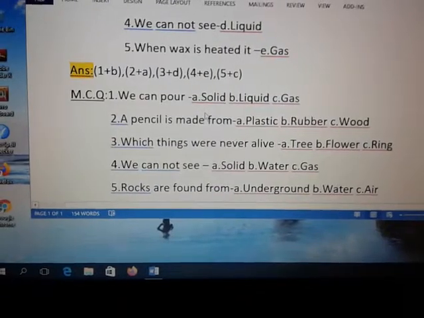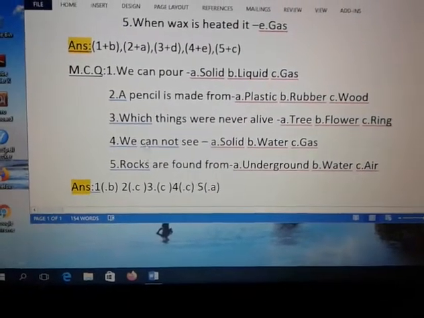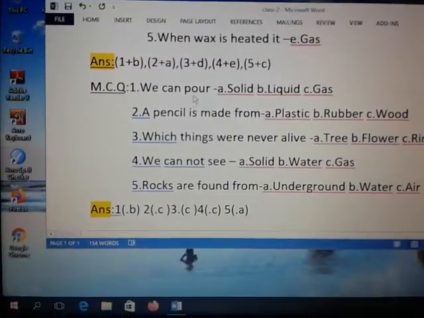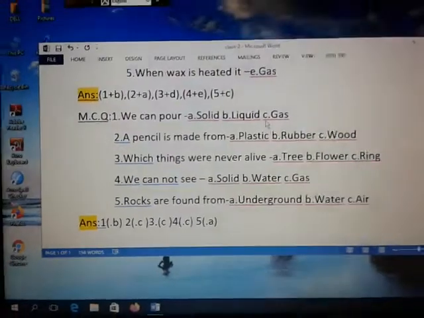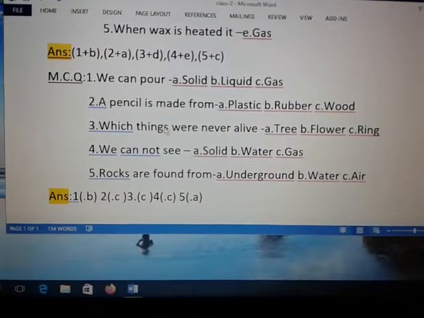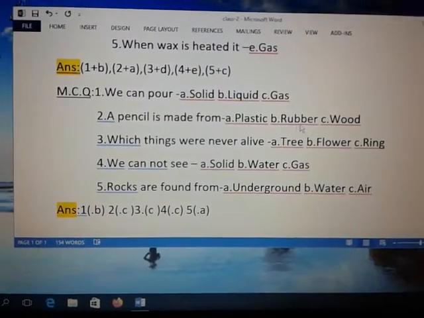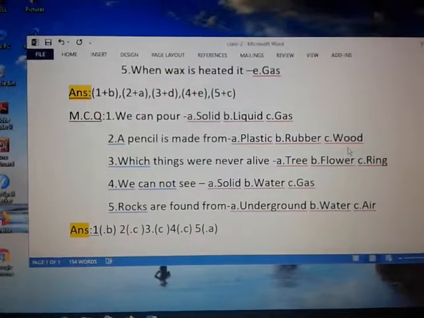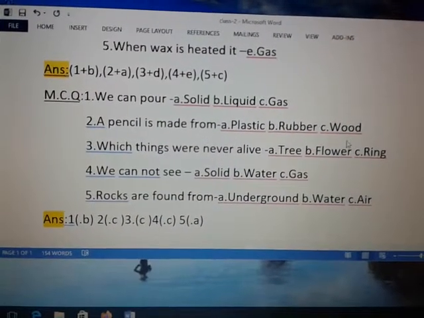Next, MCQ. Number 1, we can pour: solid, liquid, gas. From this chapter we know we can pour liquid. Number 2, a pencil is made from plastic, rubber, wood. From this chapter we know a pencil is made from wood.